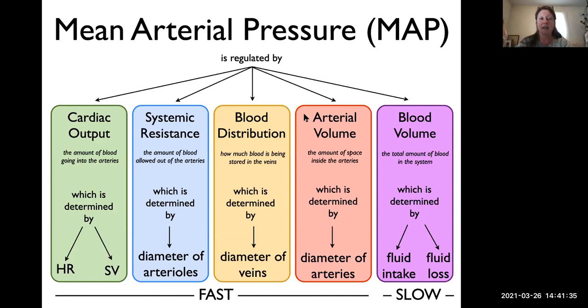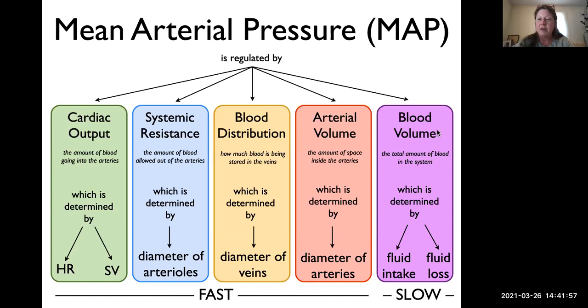This is exactly the same concept that we saw in the heart, where when the ventricles contracted, the volume or the space inside the ventricle became smaller, and that increased the pressure of the blood inside. So we'll take a closer look at this in a moment too.